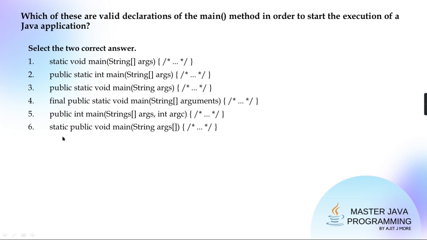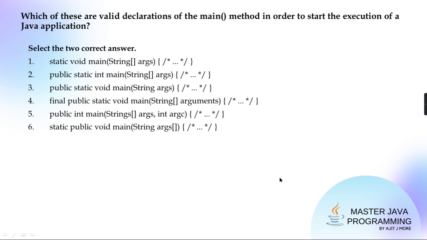And sixth is 100% valid because static and public, can we interchange that word? Yes. There is no need of writing first only public. You can write public static, static public. Void cannot be shuffled. Void has to be just before the function name, method name. But these two words can be shuffled, the modifier and the specifier. Getting? And the argument is again String square only. The sixth one is valid, and which one is valid? Can you tell me? The sixth one is valid and the fourth one is valid.